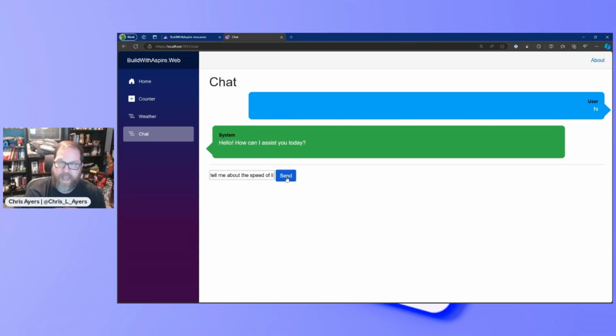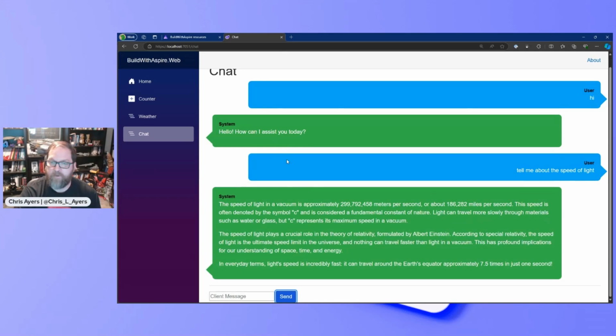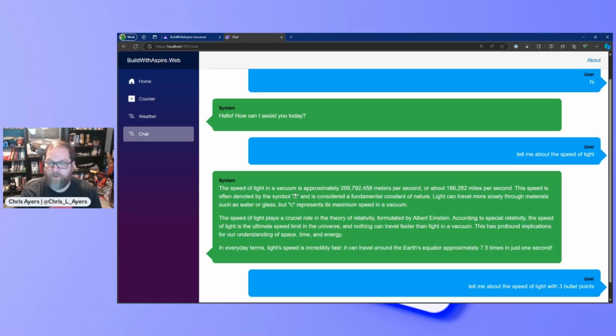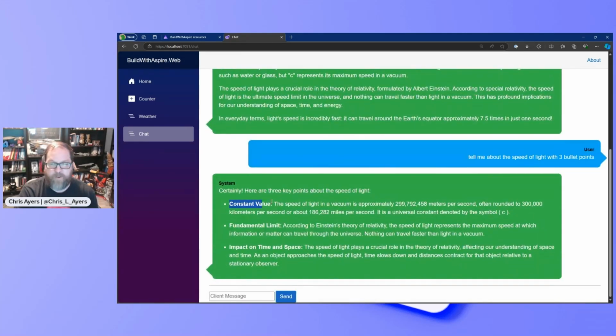Now, something I added that I think is really nice when you're dealing with these OpenAI models is that sometimes it returns markdown. And if you get just HTML or Markdown sent back to you, sometimes you want to render it.